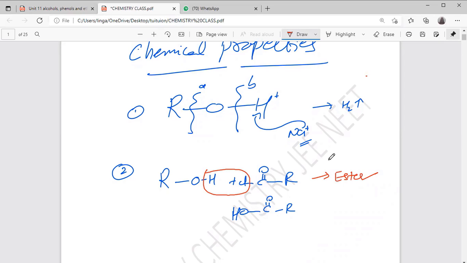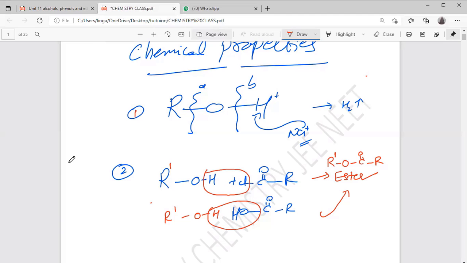What is the formula of ester? C double bond O R. Suppose I take R dash here, R dash O H is there. So this water molecule is released, forming this product.